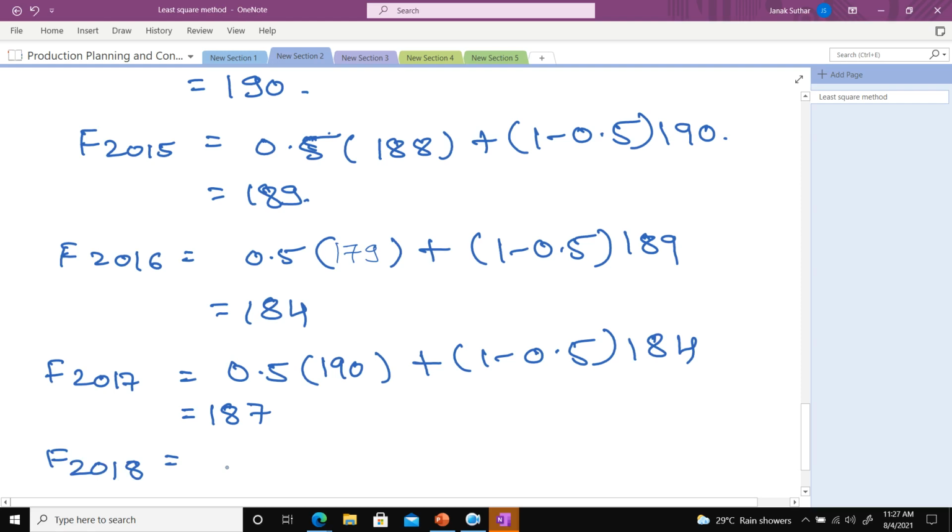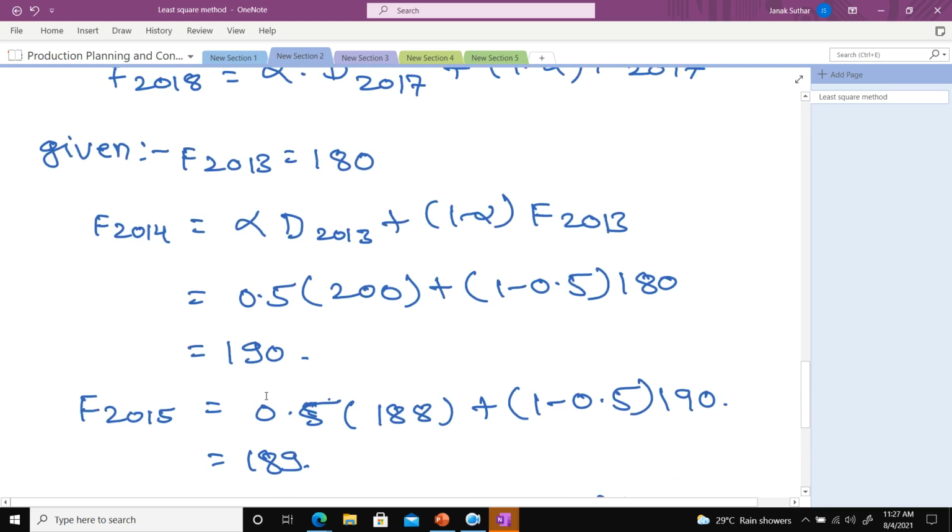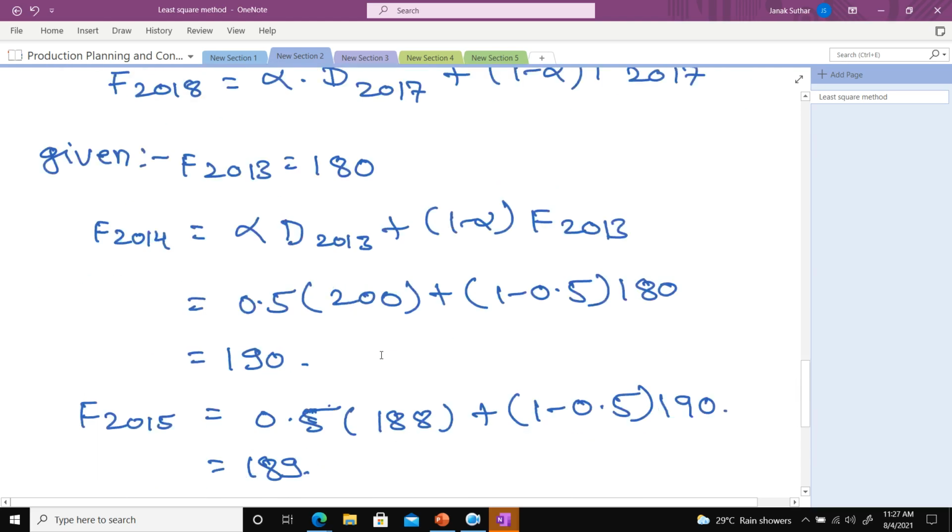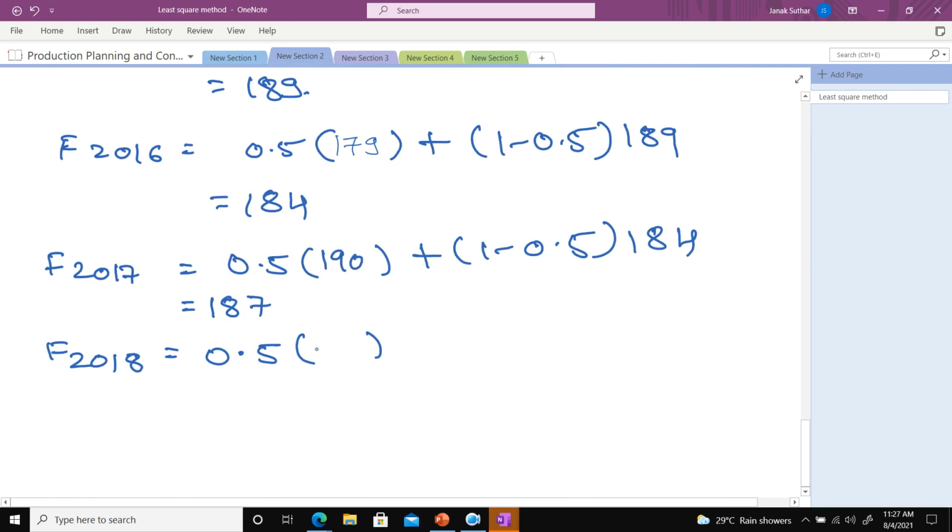Okay, so now I do the forecasting for F2018, that is the question. For F2018 we know that 0.5 is the alpha value. What is the demand in 2017? 208, so I put 208 here, plus 1 minus alpha, and the forecasting of 2017 is 187, I put here.